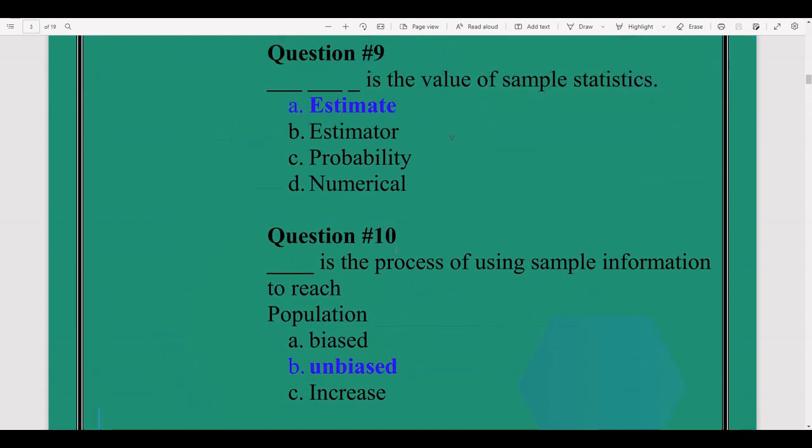Question number 9. Estimate is the value of a sample statistic. Because if you have a sample of observations and you want to calculate its mean, you put it in the formula x bar is equal to sum of x over n. Its answer is the estimate and the formula is the estimator. So estimate is the value of a sample statistic.